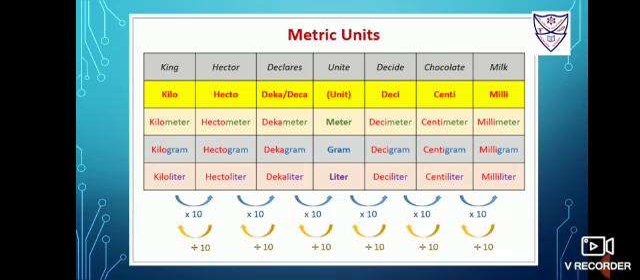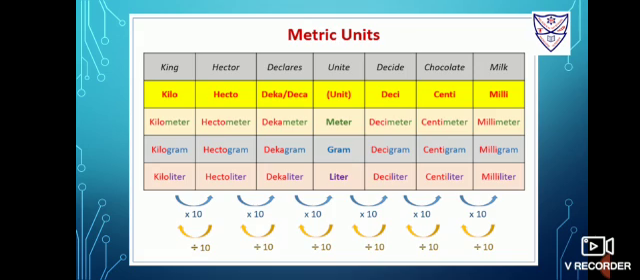Now students, here is a metric units table. Let us understand this table. First of all, with the black color it is written: King Hector declares unite decides chocolate milk. This is to remember how to write this table. Below unite we will write unit. There are 3 different units, meter, gram and liter, which are common for the rest of the units.